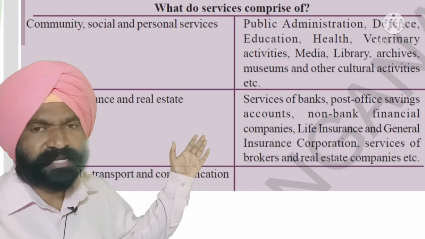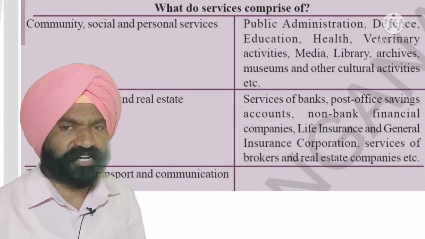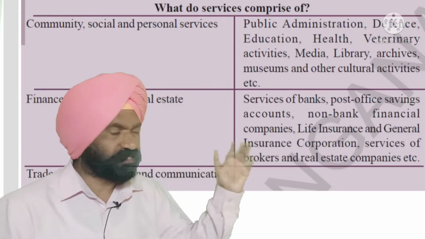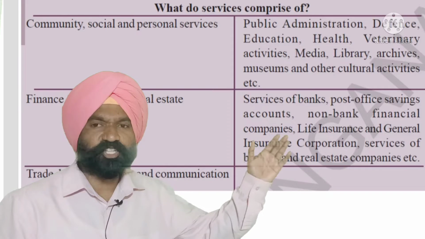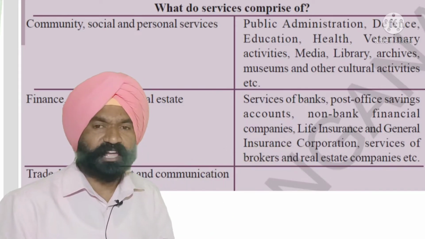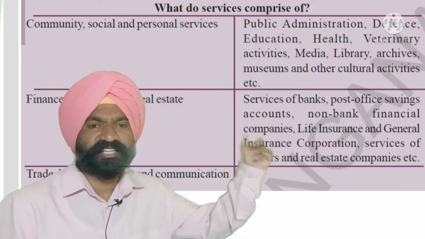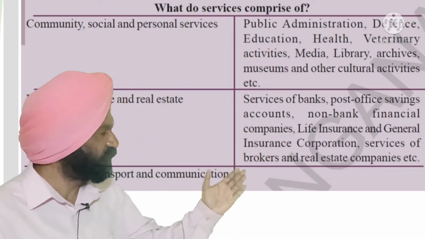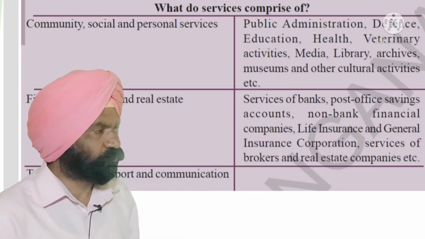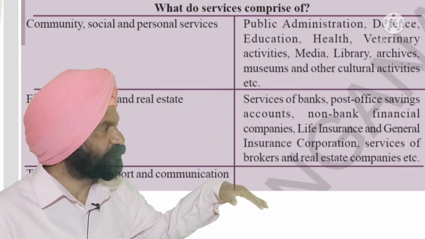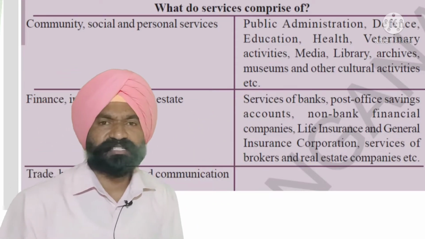Now what is the second one? Second one is finance, insurance and real estate. What comes under this? The services of banks, post office saving services, non-bank institutions, financial companies, life insurance and general insurance companies, services of brokers and real estate companies. The third one which comes here is trade, hotels, transport and communication. All these 3 types of services which comprise the tertiary sector are in the service sector.